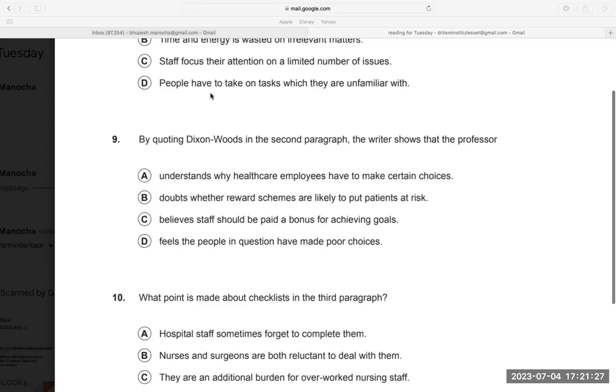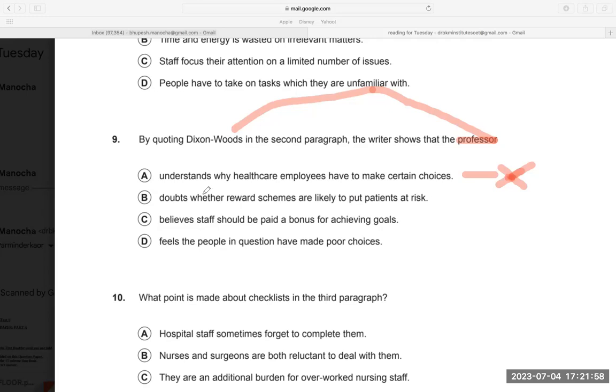By quoting Dixon Woods in the second paragraph, the writer shows that professor understands that the professor means Dixon Woods, that professor understands why healthcare employees have to make certain choices. So professor understands why healthcare employees have to make certain choices. In the first instance, while you will be doing OET exam, you will not understand it. So you will say, nah, not this one. Then you will go to other.